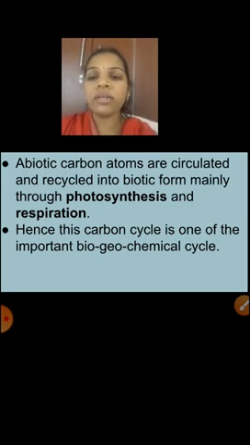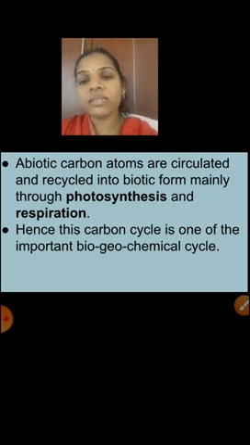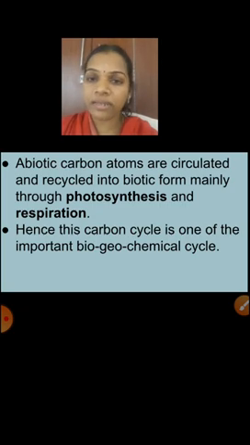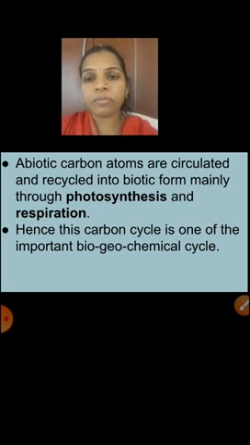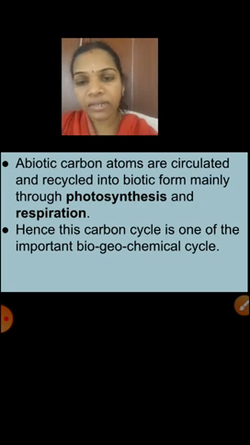Hence this carbon cycle is one of the important biogeochemical cycles. Now I will teach about the steps of the carbon cycle. Children, are you ready?